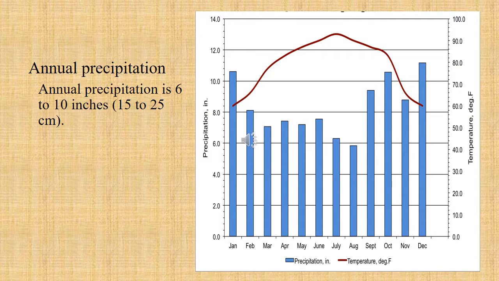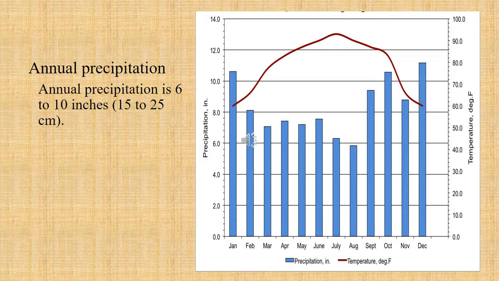Next, I would like to talk about annual precipitation. Annual precipitation is in a range, annually, of 6 to 10 inches, which is 15 to 25 centimeters. Here I have shown a graph which shows the annual precipitation in inches, and on the other side the temperature in degrees Fahrenheit.